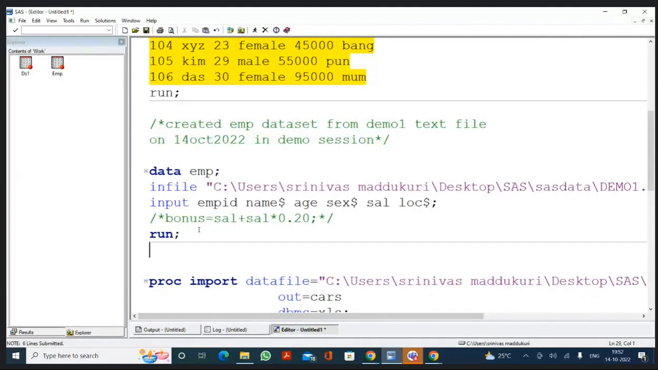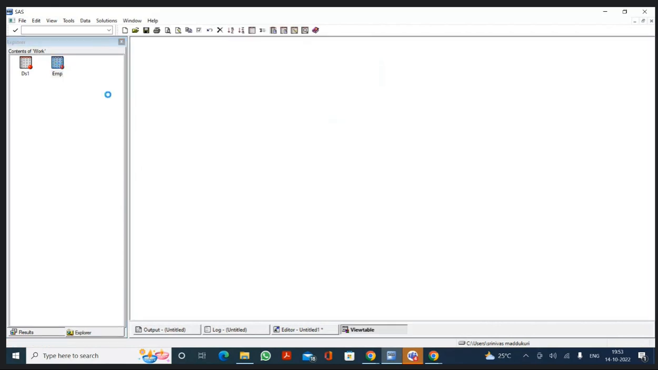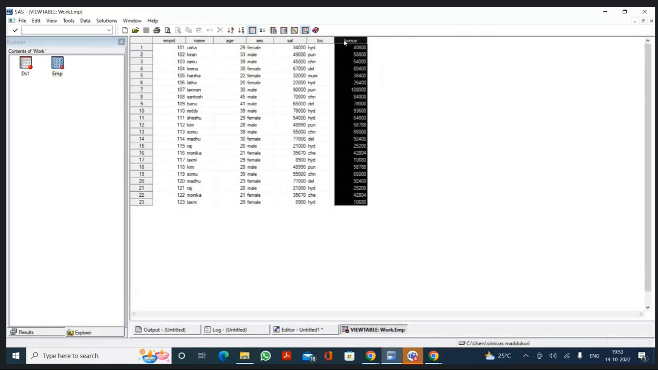In future, if I want to execute this statement again, what should I do? I should uncomment this statement. How to uncomment it? Keep your cursor on this statement and click Control Shift forward slash. Can you see what happened? It has become uncommented. Now if I execute the program, the statement will be executed, and we are going to have 6 plus 1, 7 variables in our dataset.